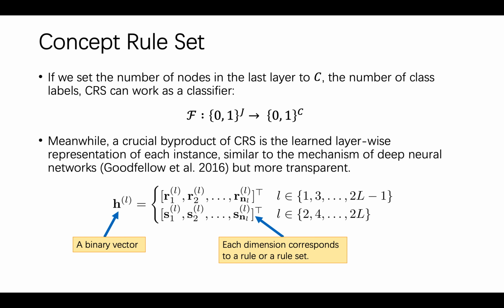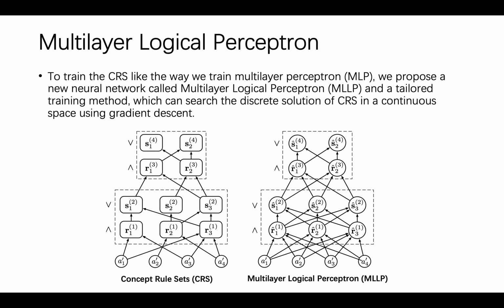Let H superscript L denote the data representation learned by the L-th layer in CIS, which is a binary vector, and each dimension corresponds to a rule or a rule set. We can understand each dimension of this binary vector by analyzing the corresponding rule or rule set. It is much easier than analyzing the real-valued weights and the activation value of hidden neurons in deep neural networks. For CIS, it's very similar to multilayer perceptron.